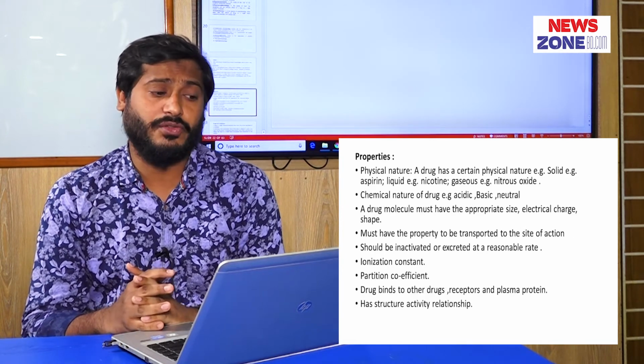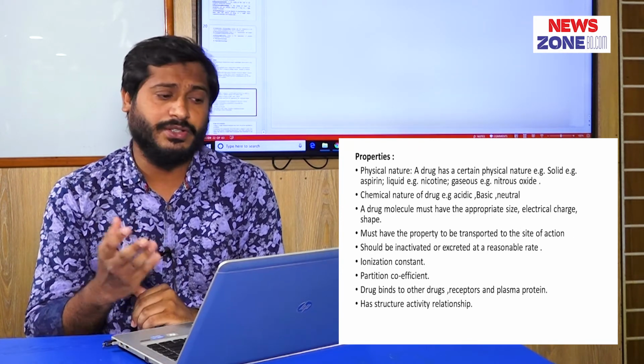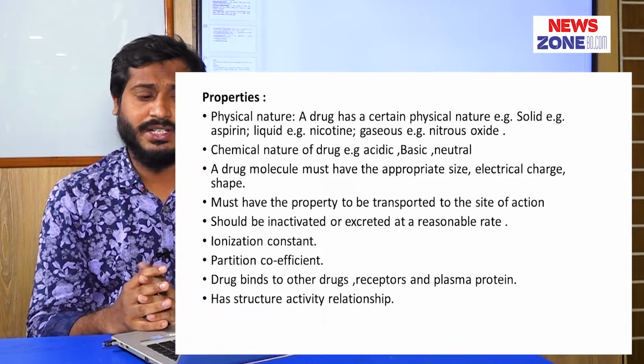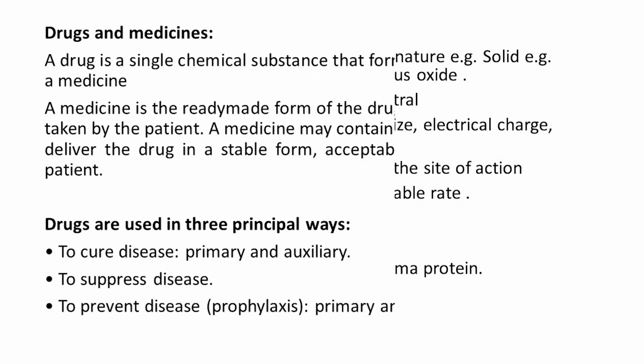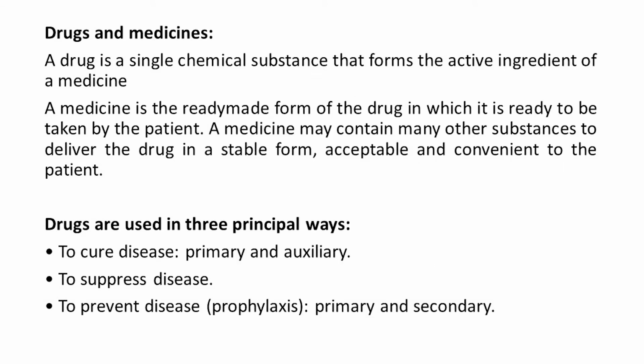What are the properties of a drug? Properties mean various things. First, its physical nature: a drug may be solid, like aspirin, liquid, or a gaseous formulation. The chemical nature of a drug may be acidic, basic or neutral. A drug must have the appropriate size, electrical charge and shape, and must have the property to be transported to the site of action. These include the ionization constant and partition coefficient. A drug must be able to bind to receptors or plasma protein and have a structure-activity relationship. A drug has three principal aims: to cure the disease, to suppress the disease and to prevent the disease.